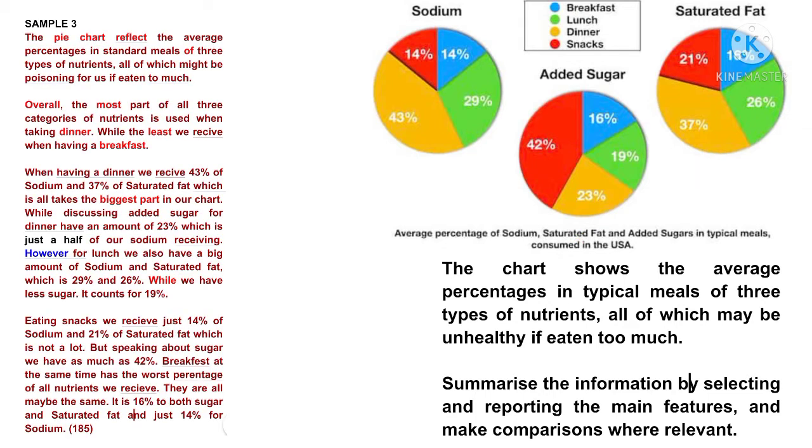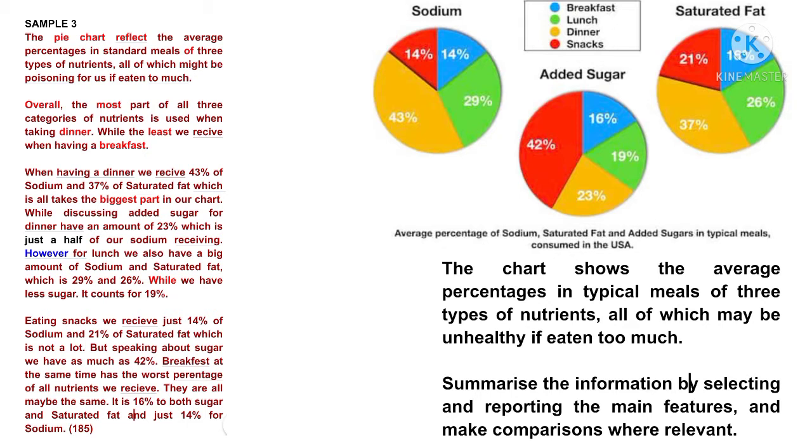Sample 3. The pie charts reflect the average percentages in standard meals of 3 types of nutrients, all of which might be poisonous for us if eaten too much. Overall, the biggest part of all 3 categories of nutrients is consumed at dinner, while the least we receive is at breakfast. At dinner we receive 43% of sodium and 37% of saturated fat, which all take the biggest part in our chart.